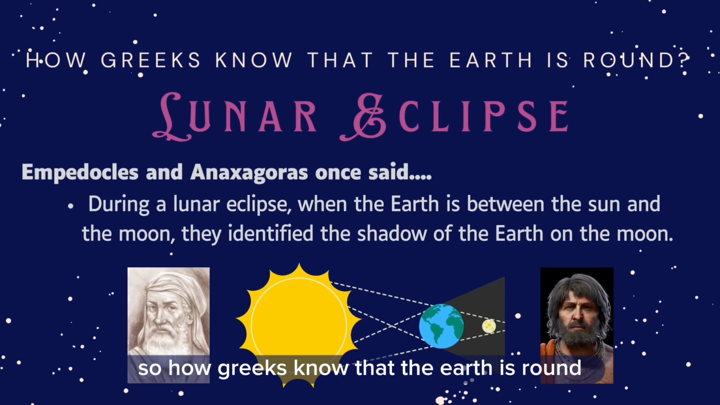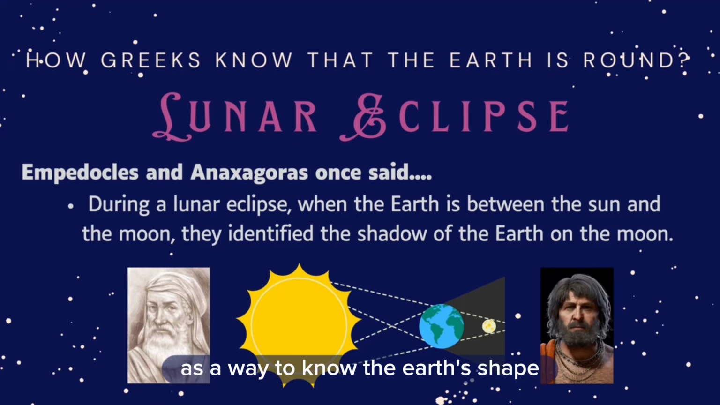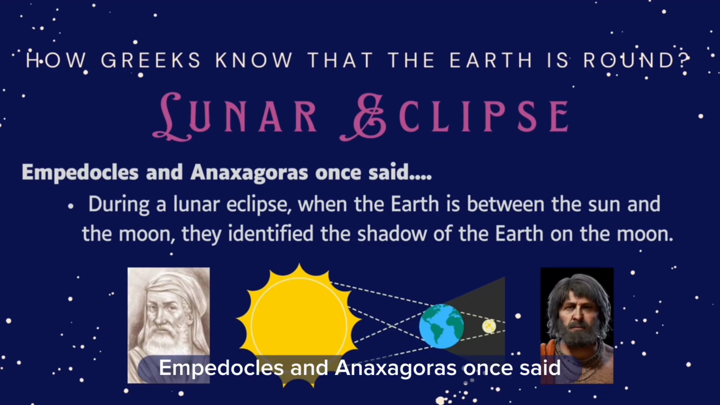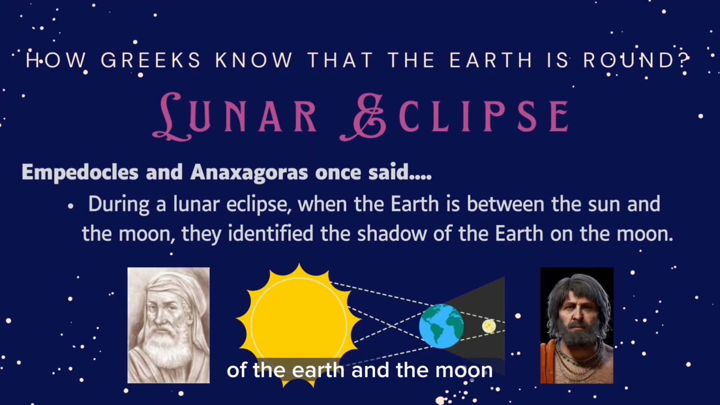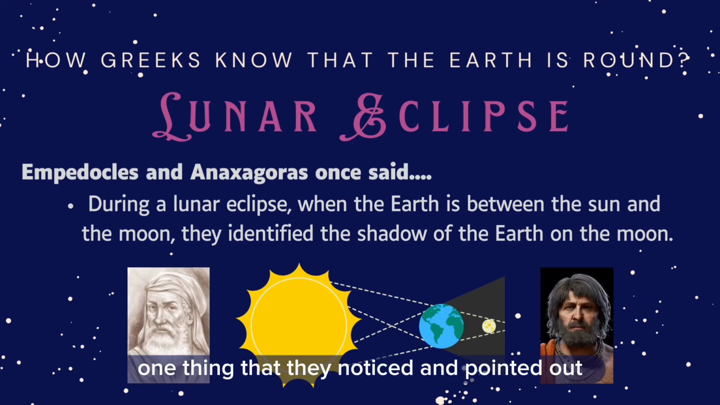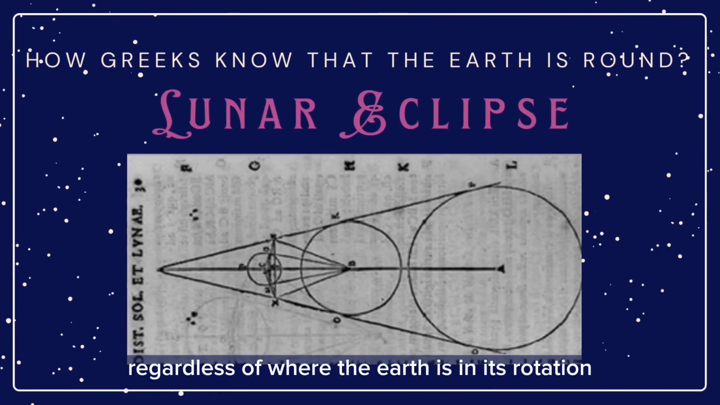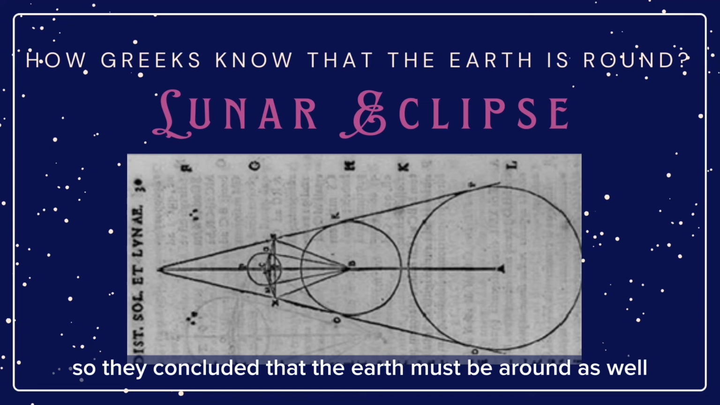So, how did the Greeks know that the Earth is round? The Greeks used lunar eclipse as a way to know the Earth's shape, or if the Earth is actually round. Empedocles and Anaxagoras once said that during a lunar eclipse, when the Earth is between the sun and the moon, they identified the shadow of the Earth on the moon. And one thing that they noticed and pointed out was that the shadow is always round, regardless of where the Earth is in its rotation. So they concluded that the Earth must be round as well.